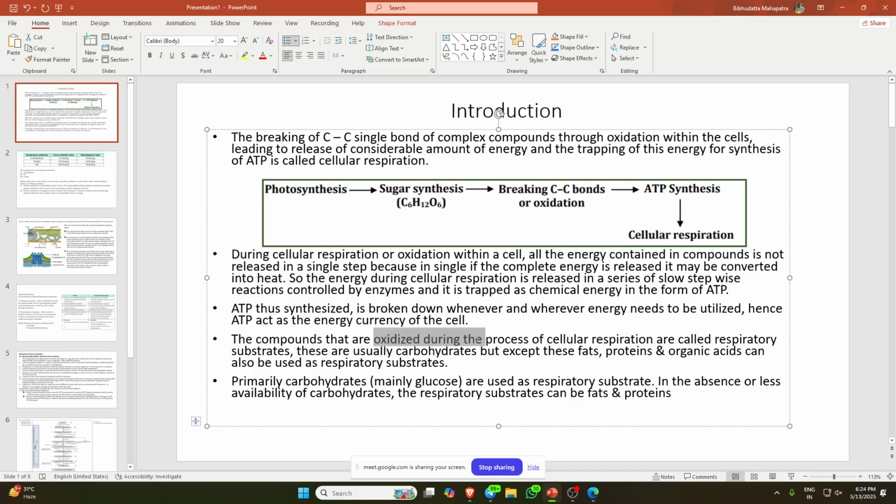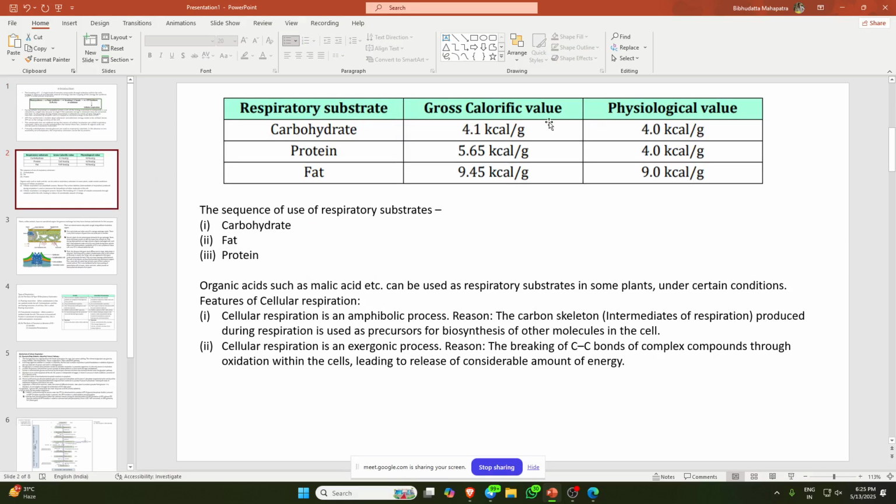The compounds that are oxidized during the process of cellular respiration are called respiratory substrates, and these are usually carbohydrates, but I said there are always some exceptions. So fats, proteins, and organic acids are sometimes used according to the need. Primarily carbohydrate, mainly glucose, which is released in case of photosynthesis, is used as the respiratory substrate. In the absence or less availability of carbohydrate, the respiratory substrate can be fats or proteins.